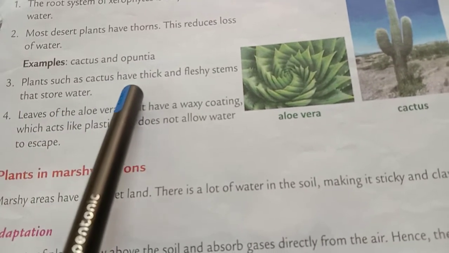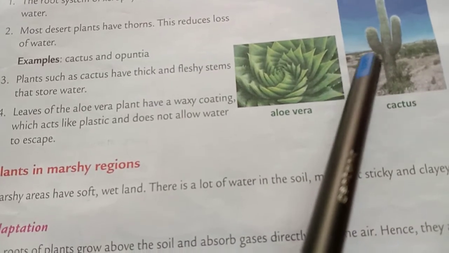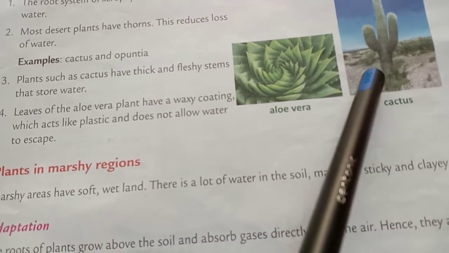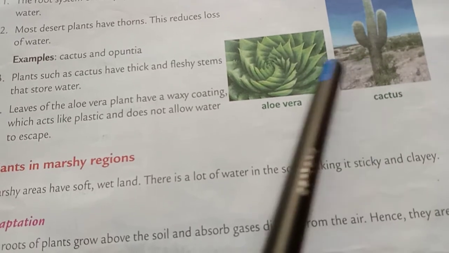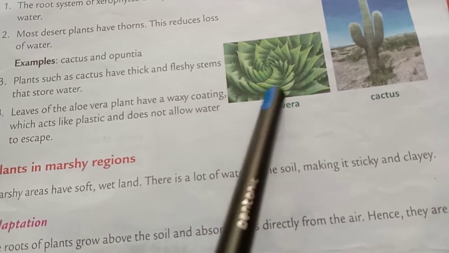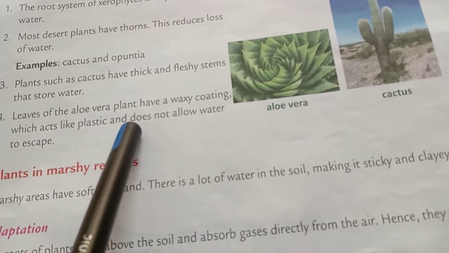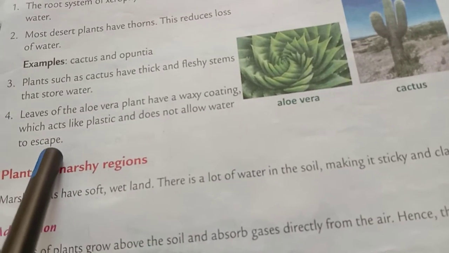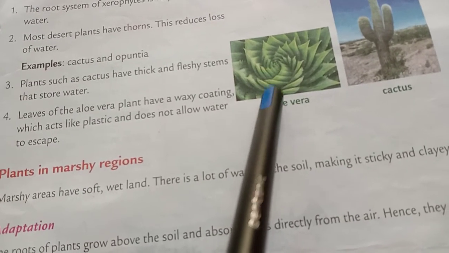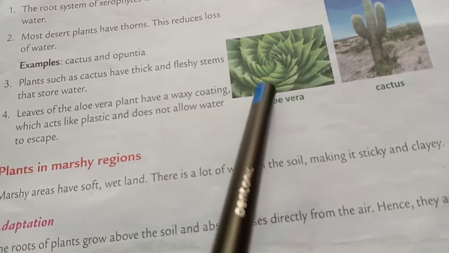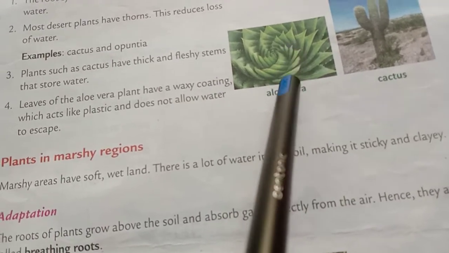Plants such as cactus have thick and fleshy stems that store water. You can see the picture. Have very thick and very fleshy stems which help them to store water. Leaves of the aloe vera plant have a waxy coating which acts like plastic and does not allow water to escape. This means जो leaves होते हैं aloe vera के, they have a waxy coating and they look like plastic and they do not allow water to escape.